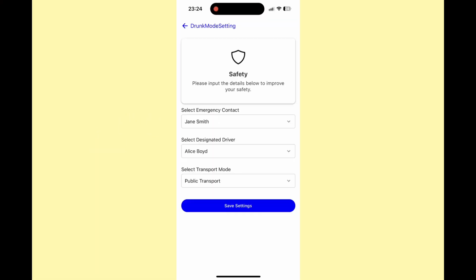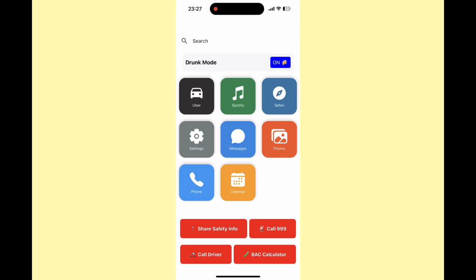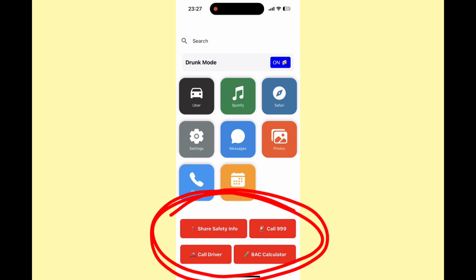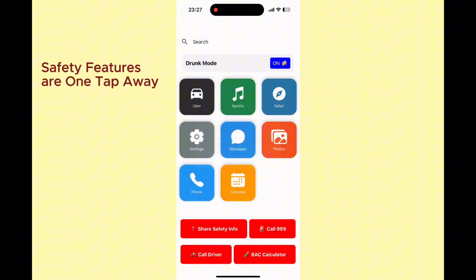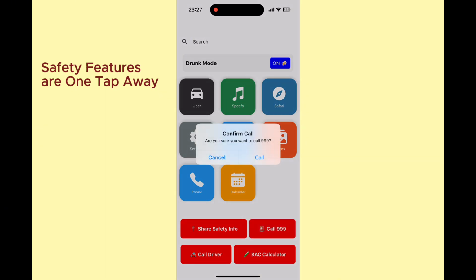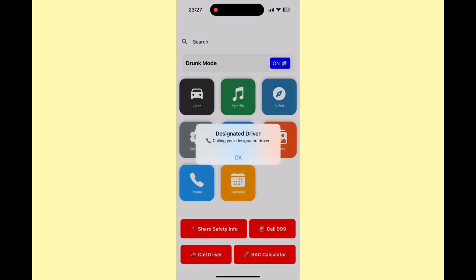To improve user safety, the safety setup allows users to predefine a designated driver, an emergency contact, and their transport mode. This information is then saved in the Supabase and accessed instantly when drunk mode is active. The large quick access buttons at the bottom of the drunk mode screen use these saved preferences automatically, so calling your designated driver or sharing your safety information just takes one tap. Behind the scenes, this data is stored as a structured object and triggered through handlers in the view model.